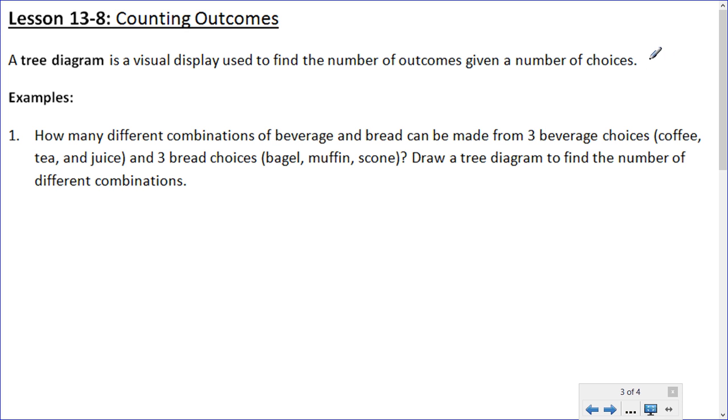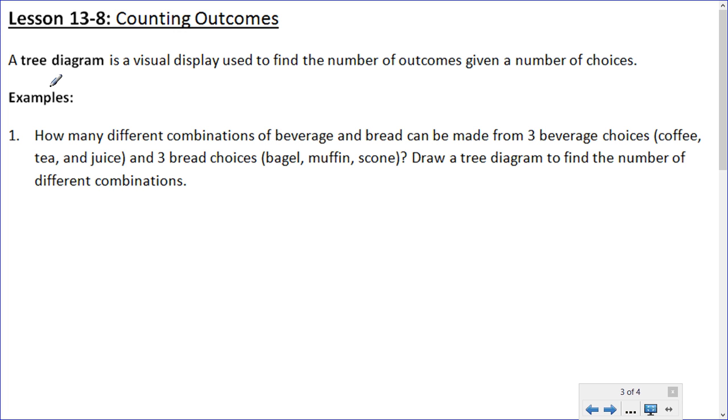So in section 13.6, one of the things that we did was to create a table of the sample space. If you recall, there was one in your notes where you had 2 number cubes that were rolled. So you created a table of each of those matchups. There was one in your homework where 2 spinners were spun, where you had 4 numbers on each one and you created a table of the sample space, all the pairs of outcomes. A tree diagram is another way to represent those different outcomes, but this works really well if there's more than 2 choices as well, because you can extend your tree diagram as long as you need to. So let's take a look at what a tree diagram looks like in the first example.